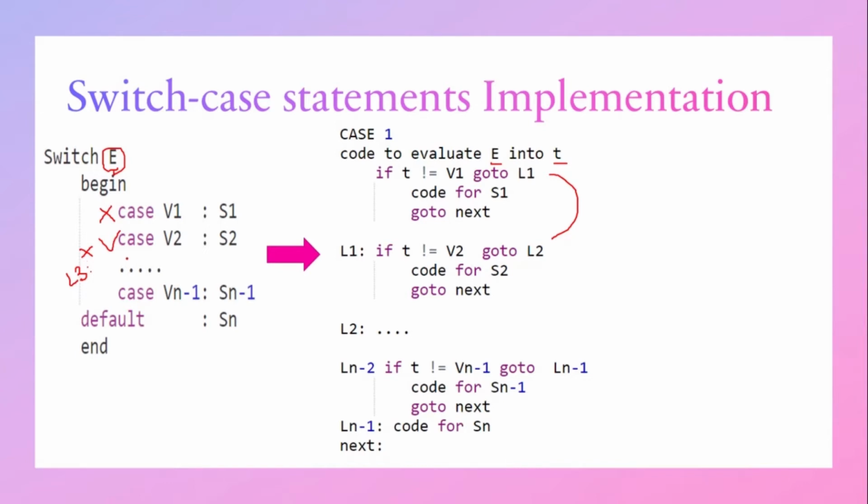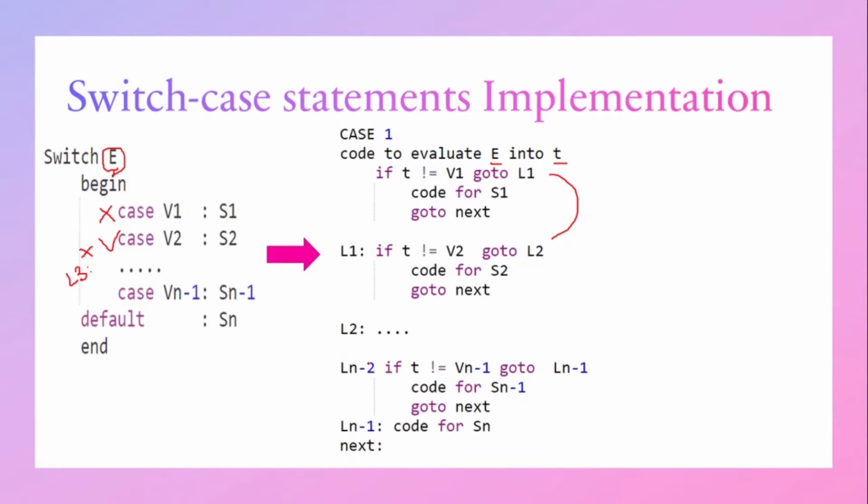So L2 will contain the statements for checking the case V3. If it is equal, meaning the if statement is false, then the code for S2 will be executed. After executing it, it will move to next. Go to next. So the same process will be executed. Here finally we are having case Vn-1. So case Vn-1 will be present in the Ln-2 label.